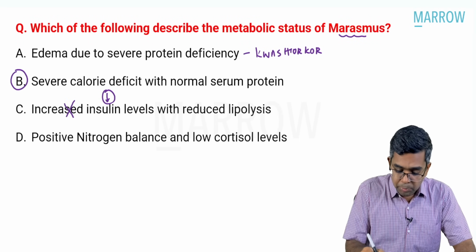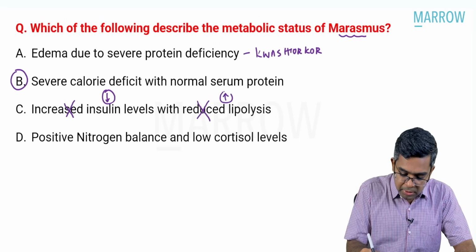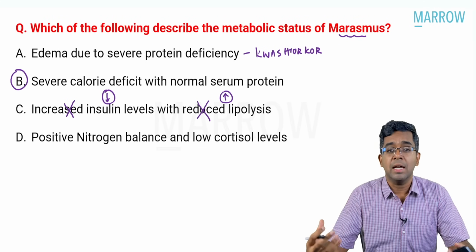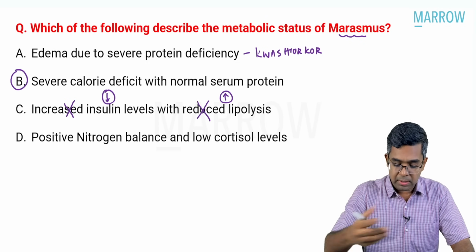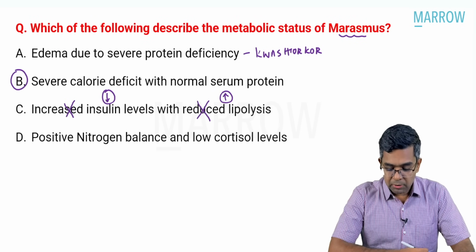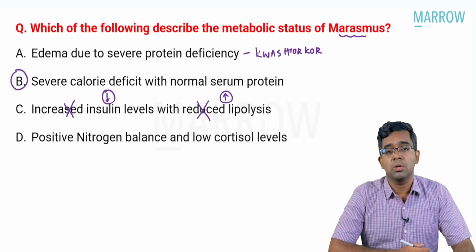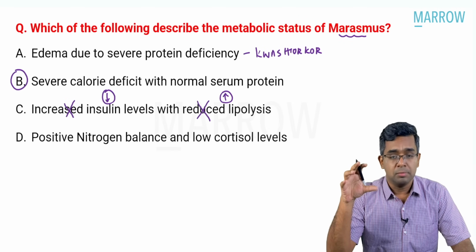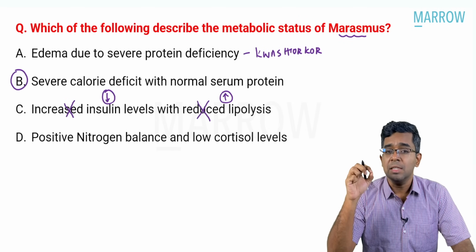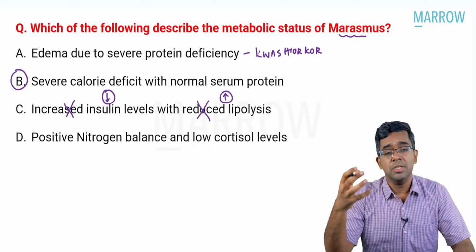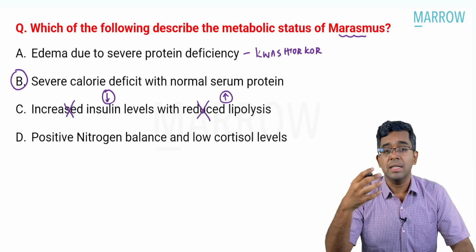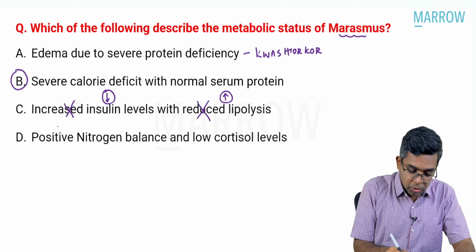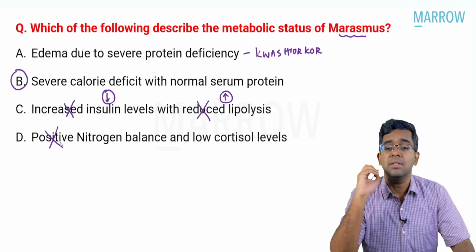And also the lipolysis will not be reduced, instead it will be increased, because the body tries to mobilize the available stores into energy for the functioning, right? So that is why there will be increased lipolysis in this condition, exactly opposite of what is given in option C. The last option which is given is positive nitrogen balance and low cortisol level. That is also wrong, because in the state of marasmus, there is a breakdown of the muscle proteins, okay, leading to the generation of energy. And when this protein breakdown is happening, the nitrogen which is released gets excreted in the urine. So there is not a positive nitrogen balance, but instead there is a negative nitrogen balance.